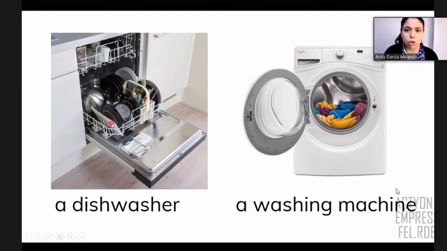So look at this. You eat everything and then you put your dish or your everything, you put it in this machine and then you close it and it washes everything. So it's like the same, but the washing machine is for the clothes and the dishwasher is for dishes, vases, forks, spoons, all the things related to food, right? So a dishwasher is in your kitchen if you have one, right? So this is what you have also. So vocabulary. Let me show you another vocabulary section.